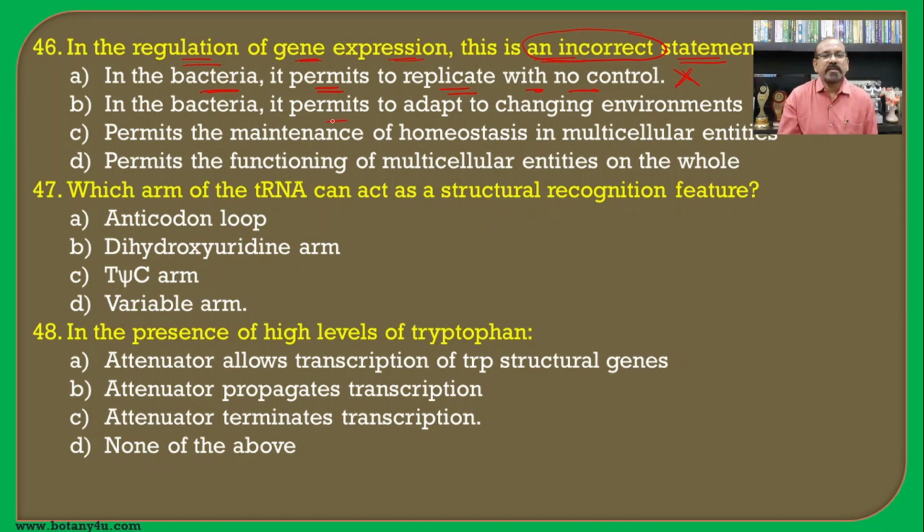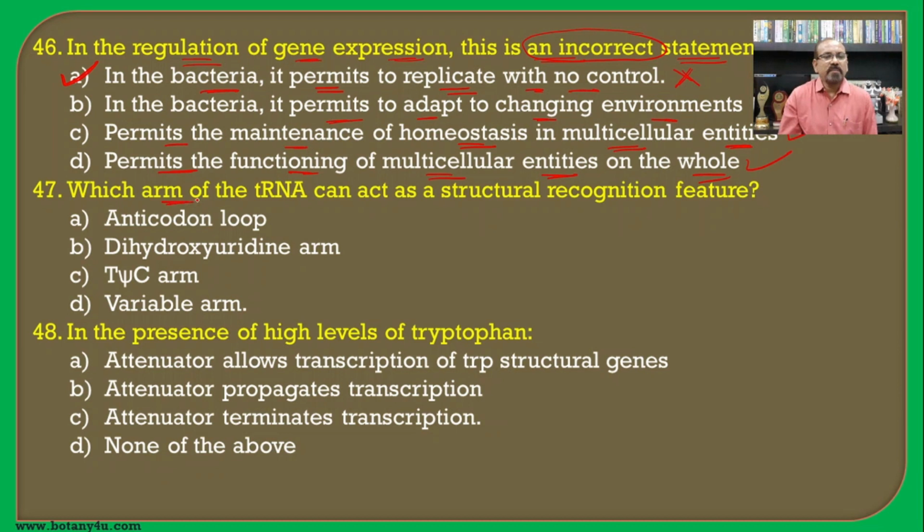In bacteria, it permits them to adapt to a changing environment. This is the correct one. Permits the maintenance of homeostasis in multicellular entities. This is also the correct one. And permits functioning of multicellular entities as a whole, and this is also the correct one. So the answer for this question is A.